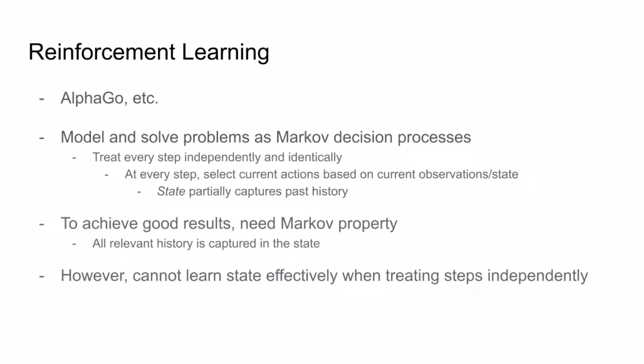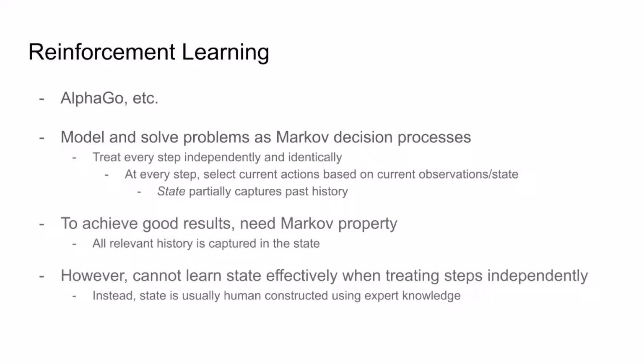Now, the Markov property can always be attained with ideally constructed state, but unfortunately, this is difficult to learn. For an AI to learn how to construct ideal state, it needs to learn what parts of history to value and what parts to discard. But as we'll see soon, this will need the AI to not treat steps independently of each other, breaking the main reason to use Markov decision processes and state in the first place.